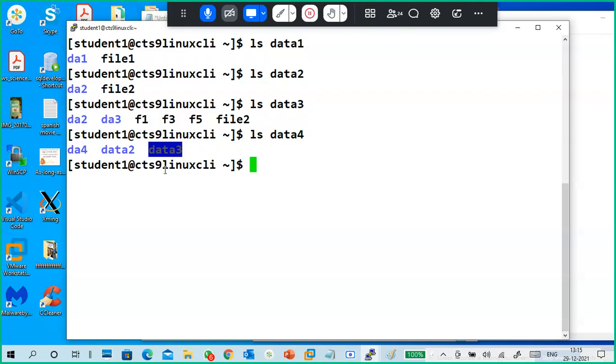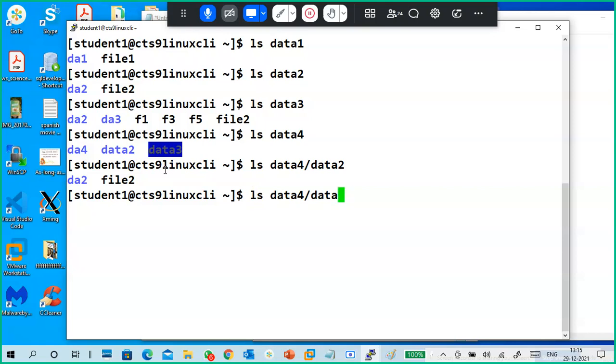You can see ls data4 slash data2, because data2 is a subdirectory now. Same goes for data3. The entire directory and its content are also copied here.